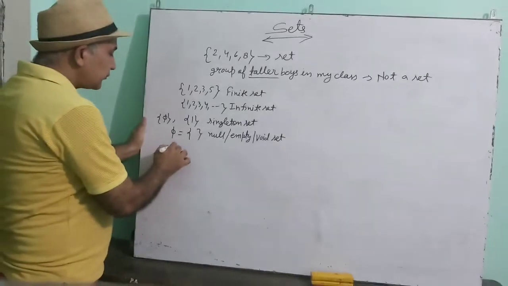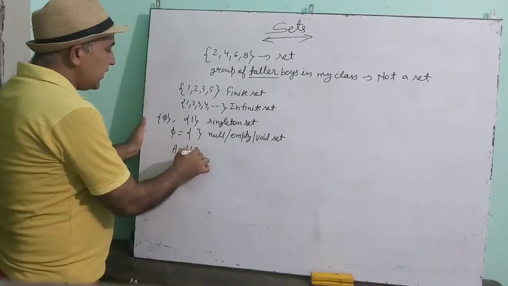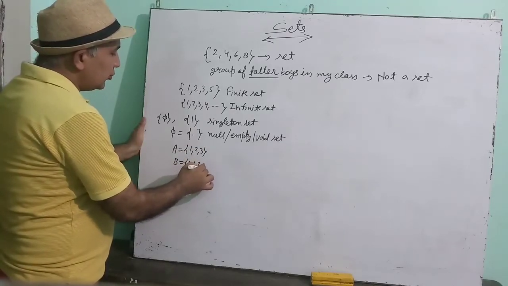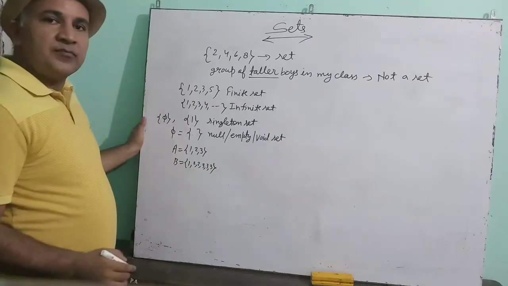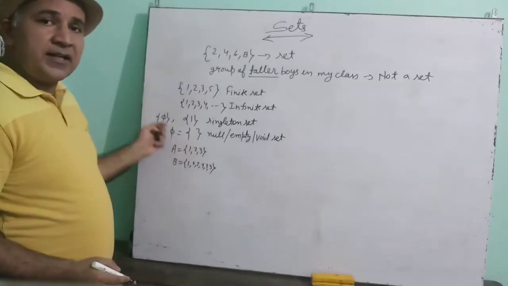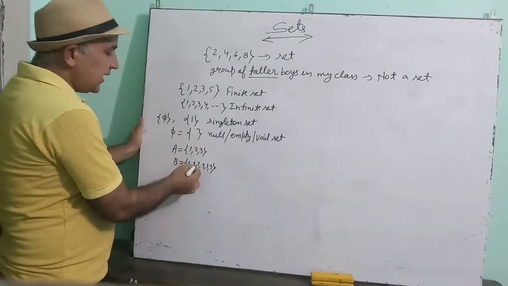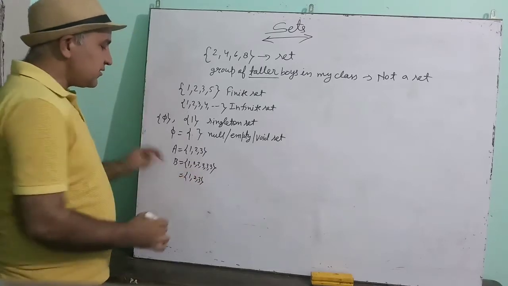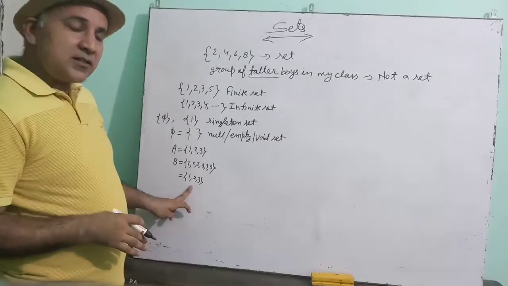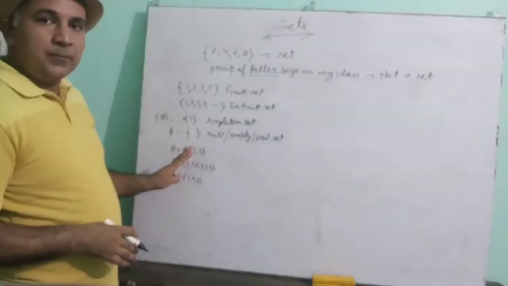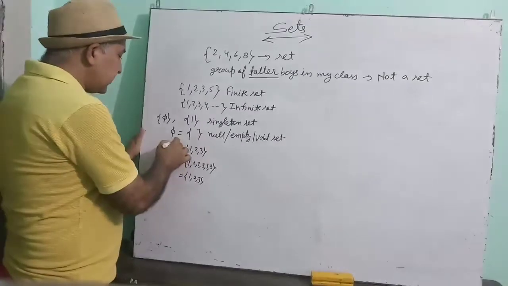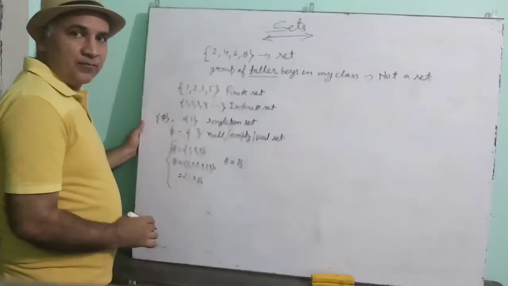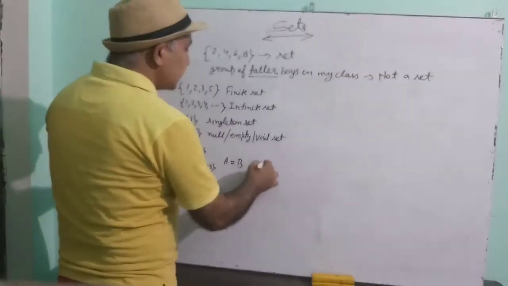Okay. Now suppose set A has 1, 2, 3 and set B has 1, 2, 2, 3 and 3. If the elements are same, say this one, the B set has 2 repeated 2 times, 3 repeated 3 times. So this is the real set B, because when you write a set, no element should be repeated. So if two sets are having the same elements, then both the sets are called equal sets. Okay, what are called? Equal sets.